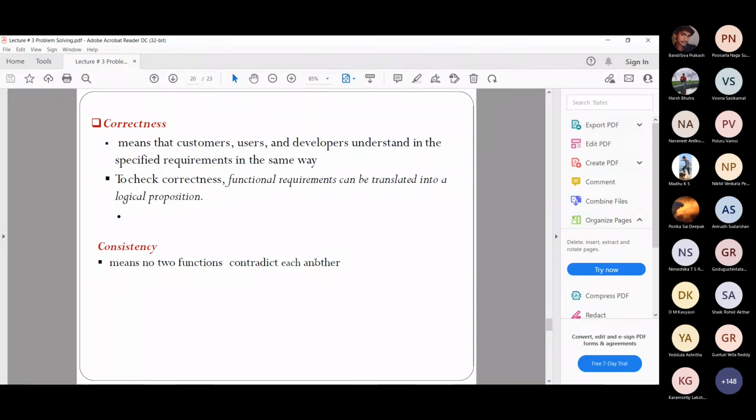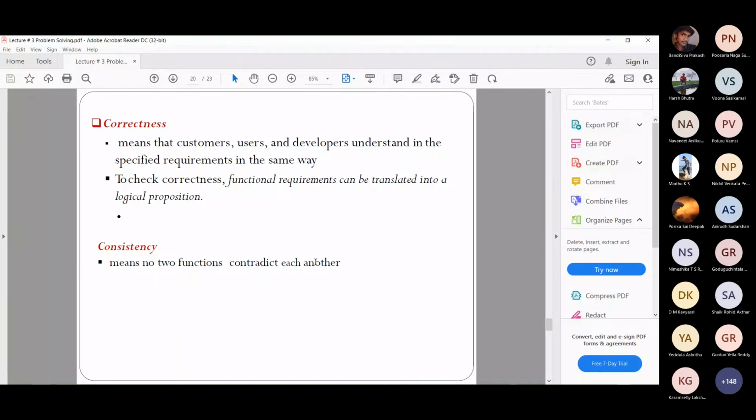Now, to check correctness, like he was mentioning about the error handling, my requirement I would write as a logical proposition. I hope you remember about proposition. So how would I write this? Say if the transaction has not completed. Transaction means while we pay the money, while booking a ticket.